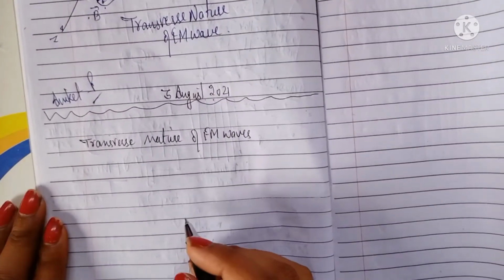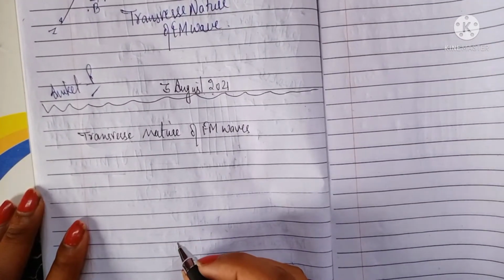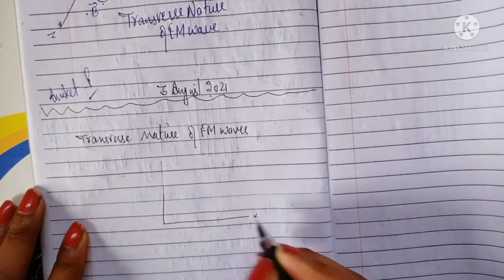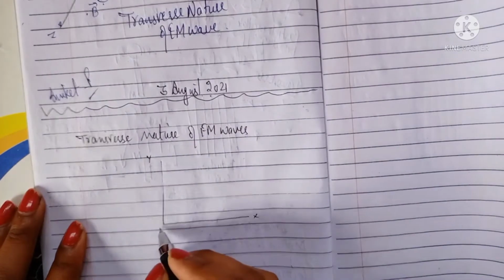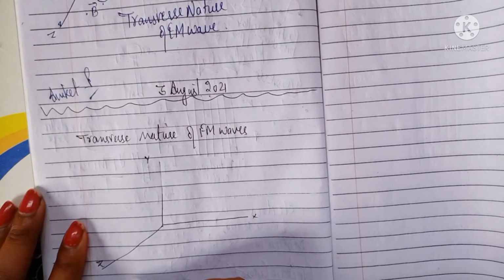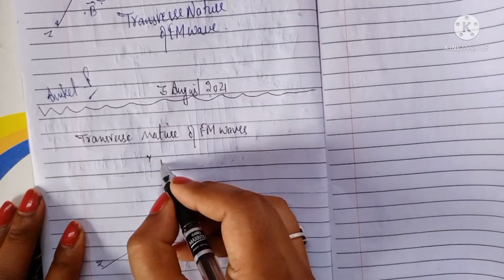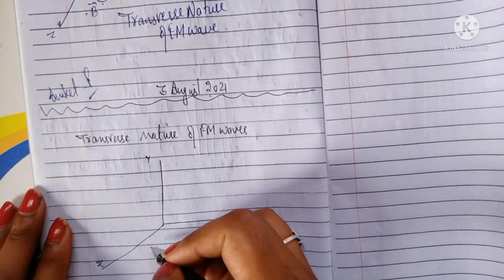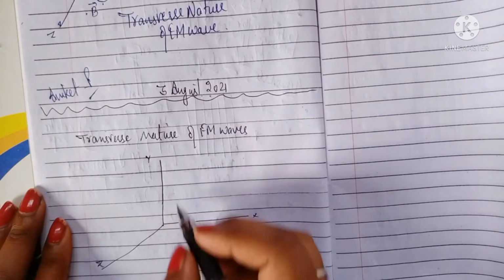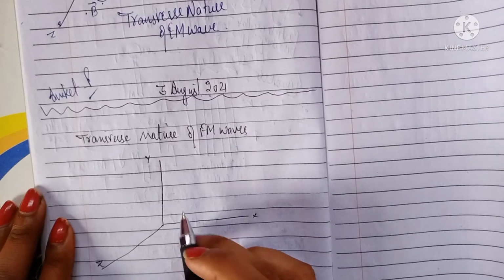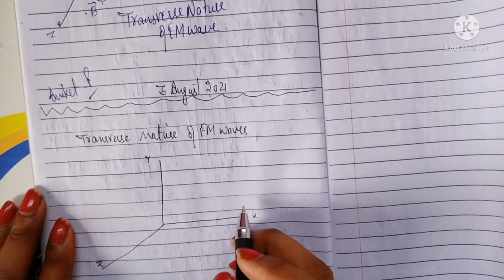So here let us consider a plane wave. This is the coordinate axis: this is the x-axis, this is the y-axis, and obviously this is the z-axis. Now you have considered the plane wave. A plane wave always makes a plane wave front. A wave front is nothing but a kind of disturbance. So here the wave is propagating along the x-axis, as electromagnetic waves always propagate along the x-axis.